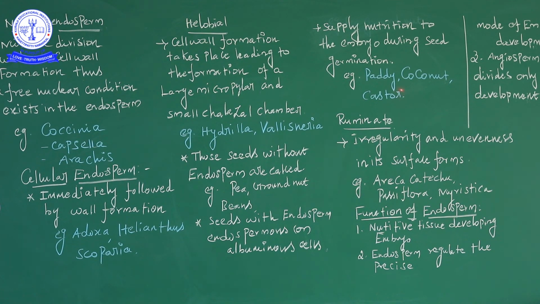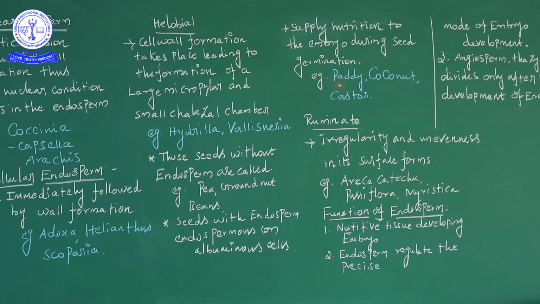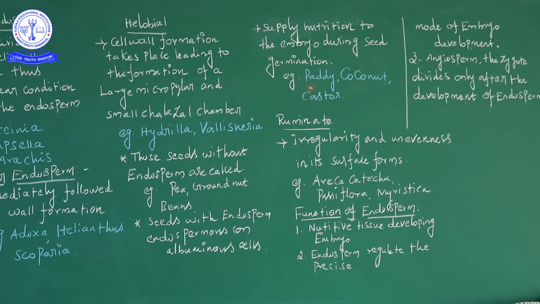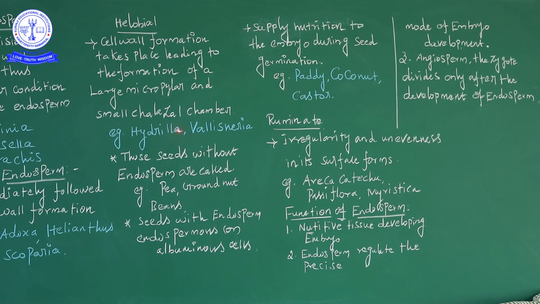The differentiation is that seeds with endosperm are called endospermous or albuminous seeds, and seeds without endosperm are called non-endospermous or exalbuminous seeds. The main examples are pea, groundnut and beans for non-endospermic, and paddy, coconut and castor for endospermic. This differentiation is often asked in 2 mark questions.